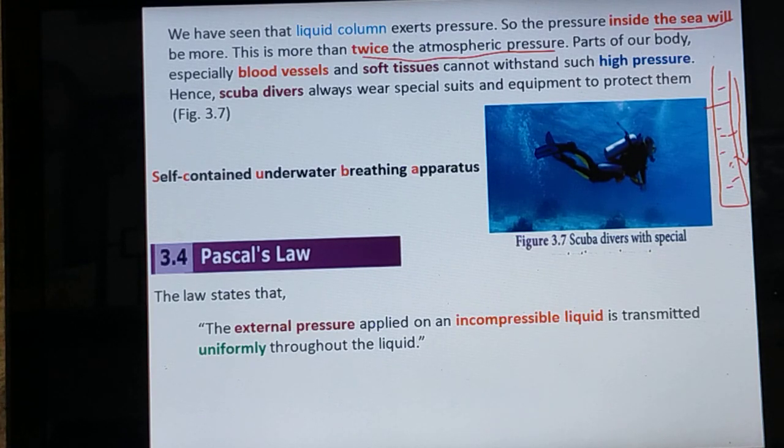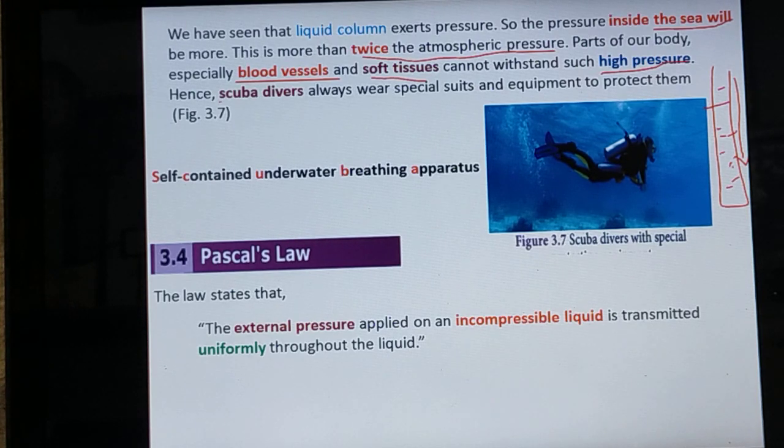So parts of our body, especially the blood vessels and soft tissues, cannot withstand the high pressure. They will get damaged. Our blood vessels and veins will get burst. So in order to protect the blood vessels and our soft tissues, we have to wear a special dress that is called scuba.